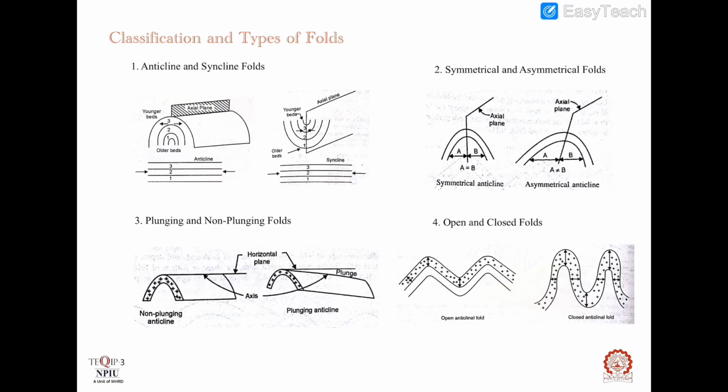On the other hand, if the two halves are not mirror images, as in this case, then the fold is called asymmetrical fold. If the compressive forces responsible for folding are not of the same magnitude, asymmetrical folds are formed.